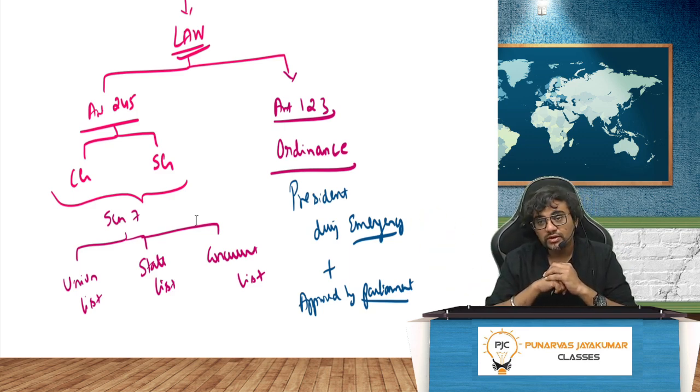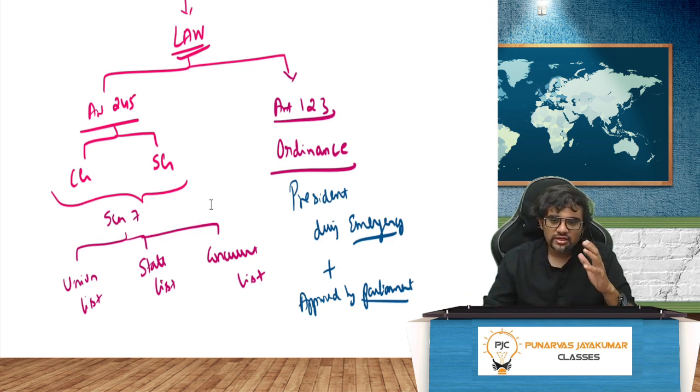And that ordinance will be approved by the Parliament within 6 weeks when the Parliament comes into force, in the sense when the Parliament session opens. Anyway, in direct tax also there have been a few ordinances that have been passed, which later have become law.